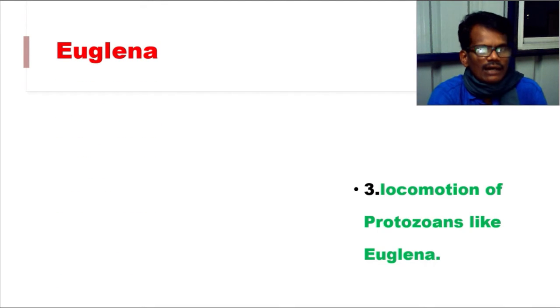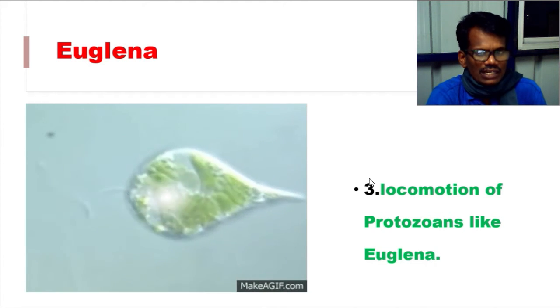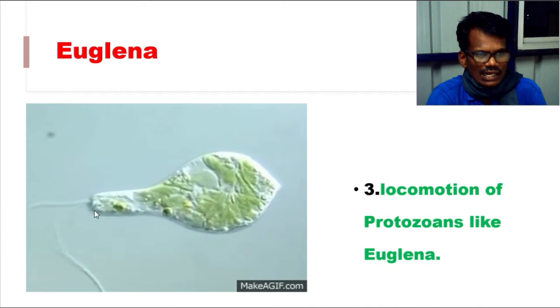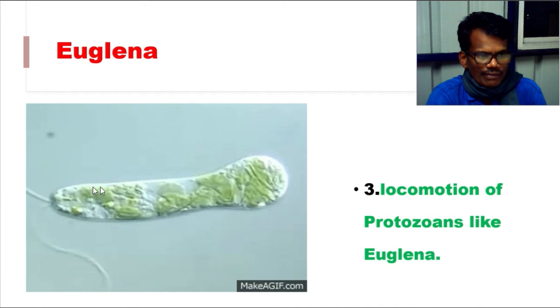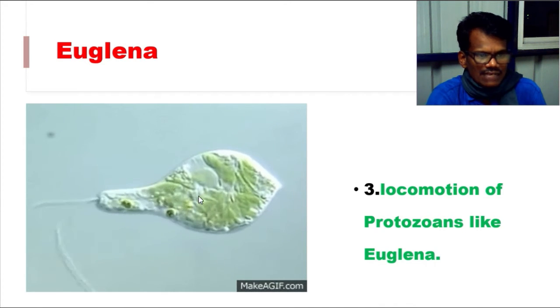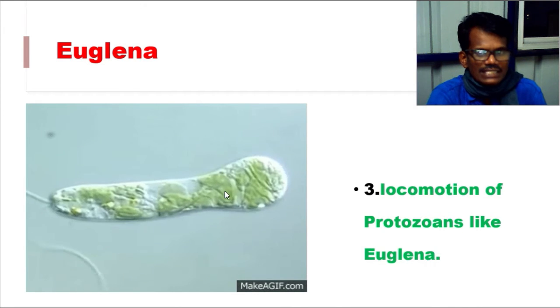Okay, so next we will see about euglena. In euglena, locomotion happens through flipping of a long filament, which we call flagellum. You can see in the diagram, this is euglena, and this long whip-like structure, that is the flagellum, is helpful for locomotion of these organisms.